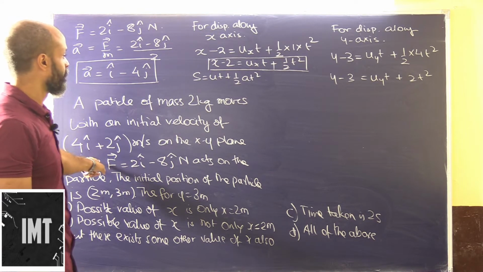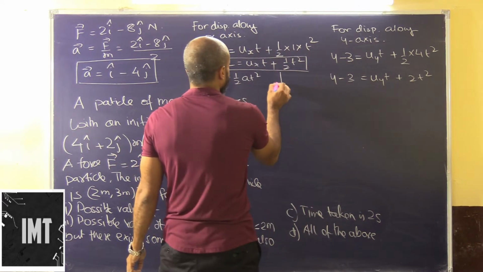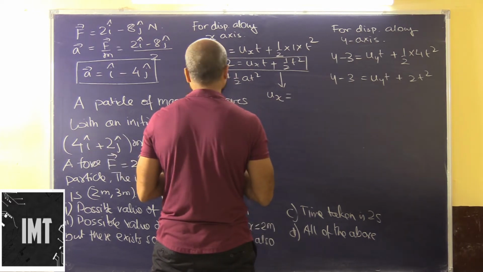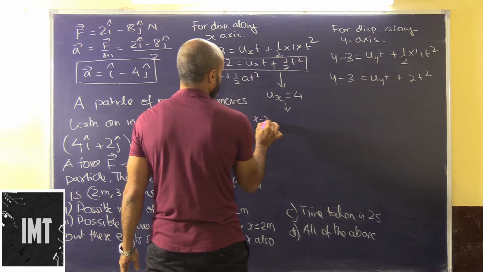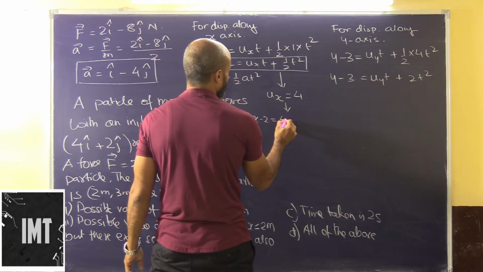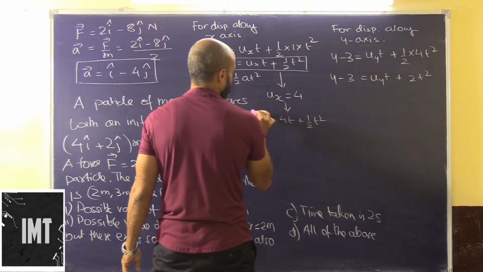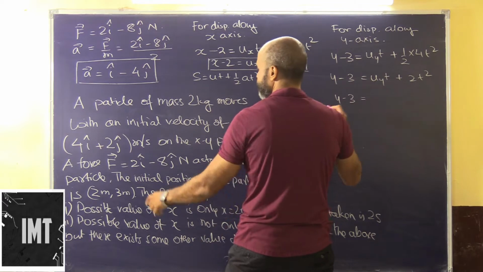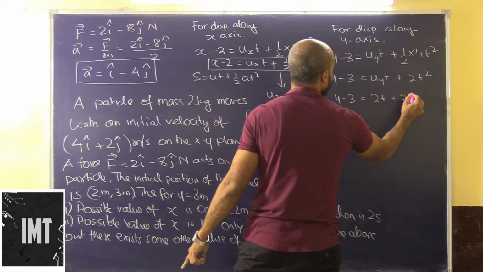Now we have to find out what will be. In this case we know that the value of ux is 4. So we can say x minus 2 is equal to 4t plus half t square. In case of y we will have y minus 3, initial is 2t plus 2t square.